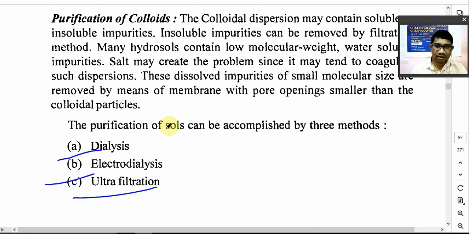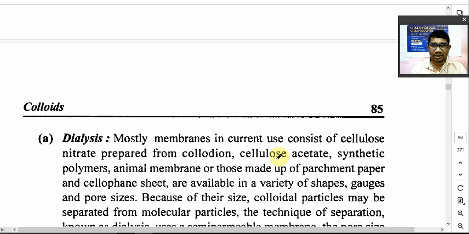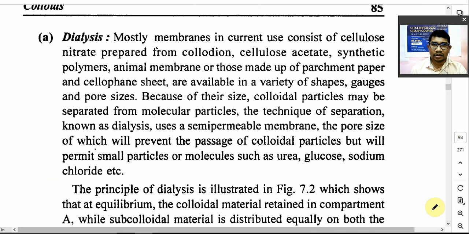These three are methods. Dialysis means what, simply? I will explain it simply. Dialysis means removal of your impurity from the colloidal solution through a semi-permeable membrane. So semi-permeable membrane, mostly the membranes in current use consist of cellulose nitrate, which I already told you is prepared from collodion, then cellulose acetate or synthetic polymer or animal membrane.